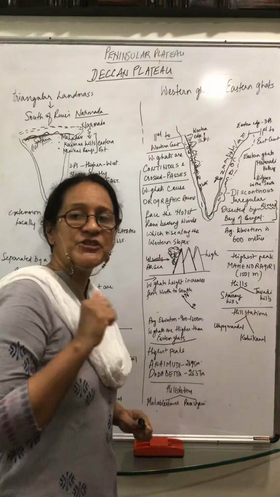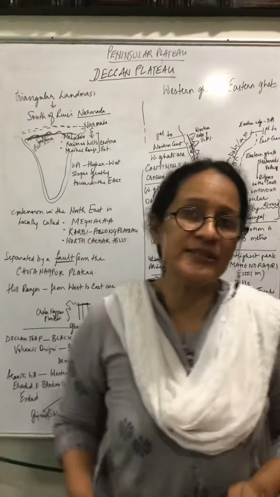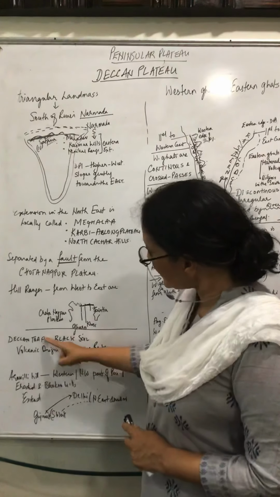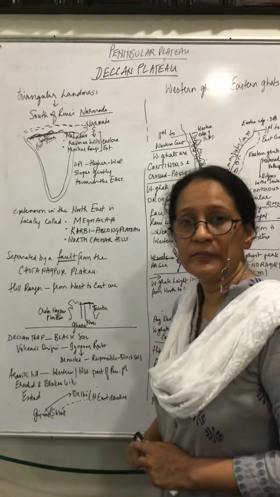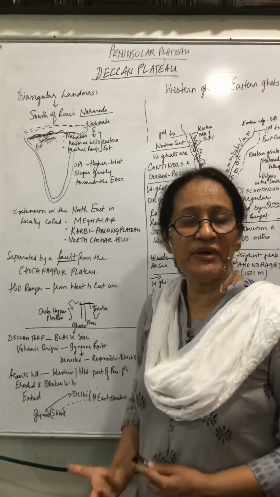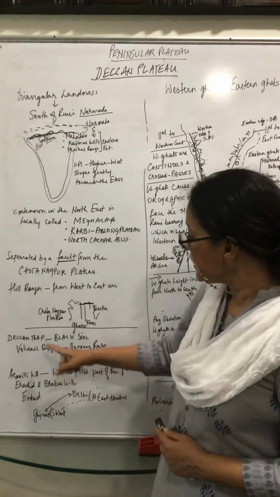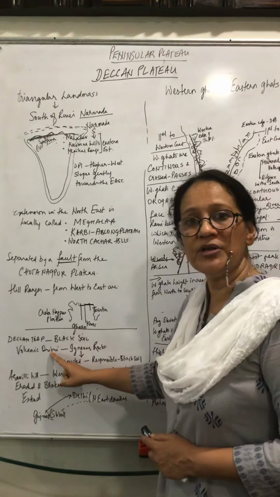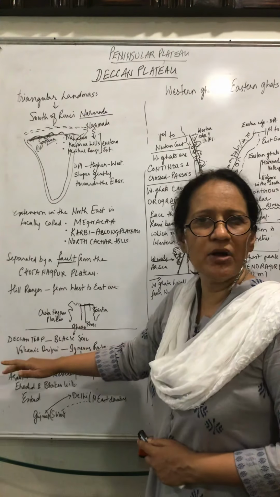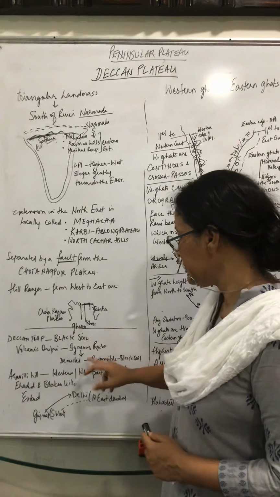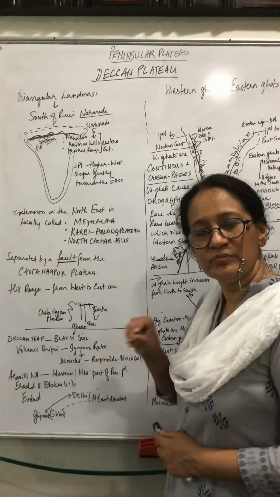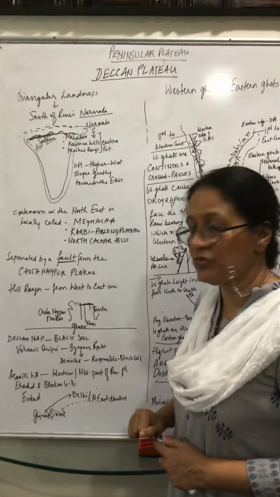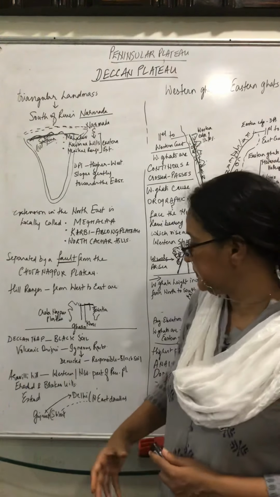Now there is one more feature of the Deccan Plateau, of your Peninsular Plateau you can say, and that is the Deccan Trap. Deccan Trap has black soil, and we all know black soil is very important for the growth of cotton. It is of volcanic origin, and when it's volcanic origin, the rocks are always igneous. The rocks are denuded, broken into pieces, and they are responsible for the formation of the soil which is black in color.